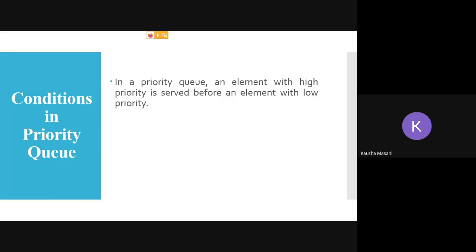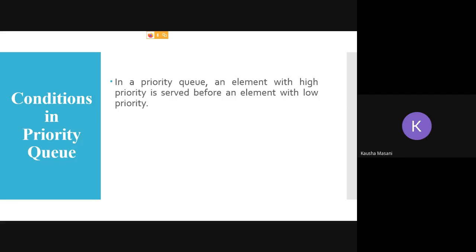The conditions are: if in your priority queue an element with high priority has to be served before the element with the low priority, irrespective of their incoming order. So ideally, if it was a linear queue, we used to place your elements in 0, 1, 2, 3, and then we were deleting those elements starting from your 0th index. But here things are changing. If the element has higher priority, then that element will be served first.